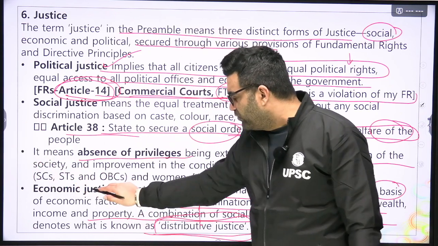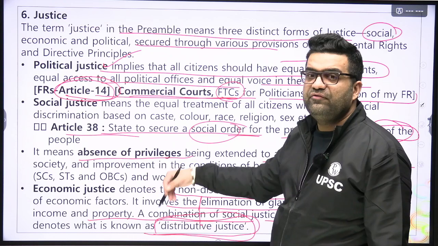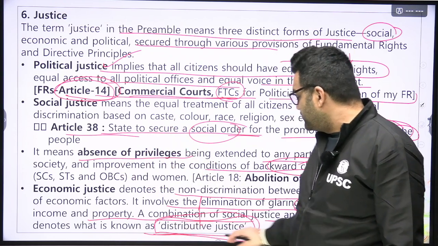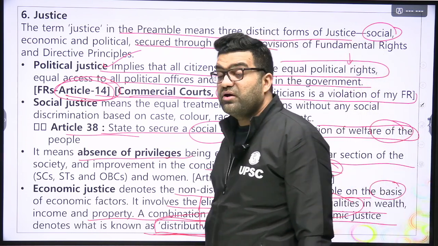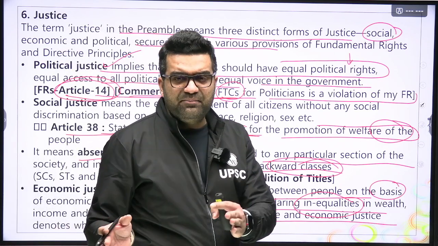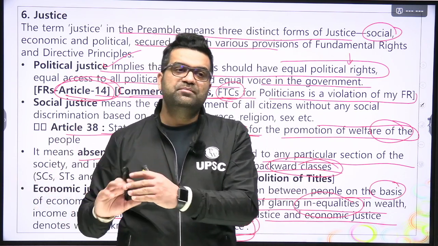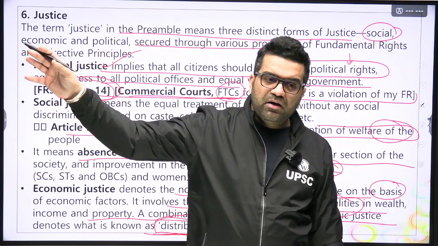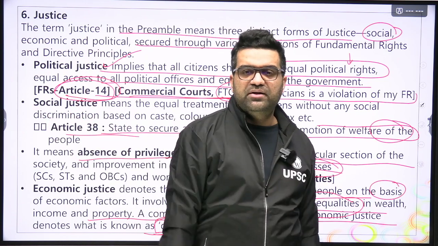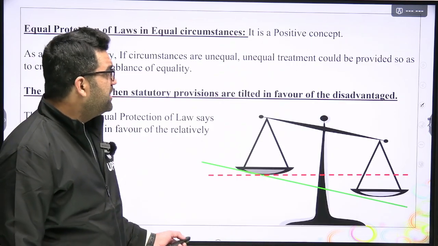What do we need to combine? The social and economic connotation of source of income and source of status translates into distributive justice, or redistributive justice. An example of redistributive justice is land reforms: taking the surplus land from the zamindars or sahukars of the British era and distributing it amongst other sections, the landless laborers and tillers of land.